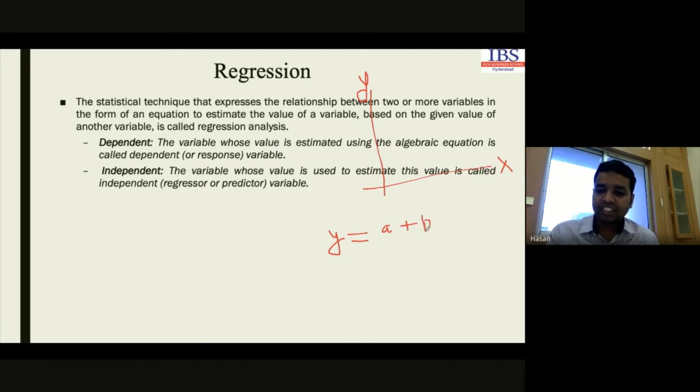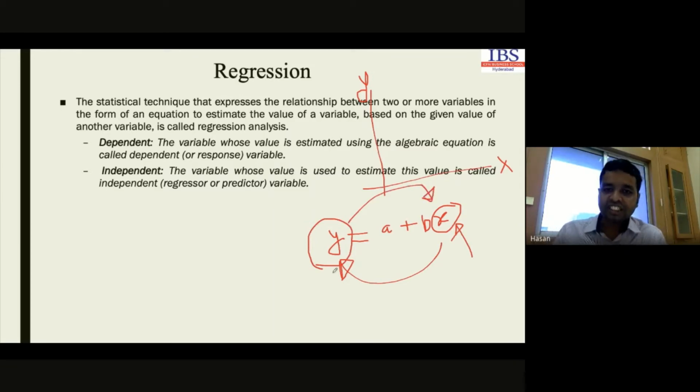In this case, x is the independent variable. Why is it independent? Because depending on the value of x, we are going to estimate the value of y. That's why it is the independent variable. And the value of y depends on the value of x. That's why it is the dependent variable. So in any regression relation, there are two different types of variable. One is the independent variable, whose value is used to estimate the value of the dependent variable, and the other is the dependent variable, whose value is to be estimated. This is a very simple definition of regression analysis.